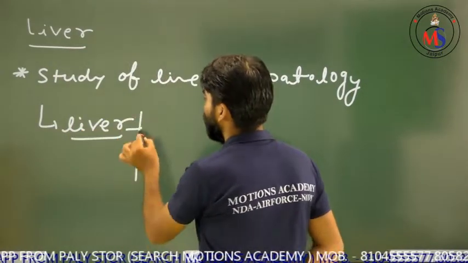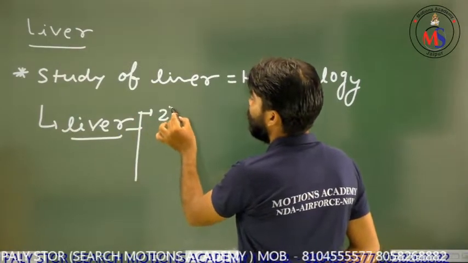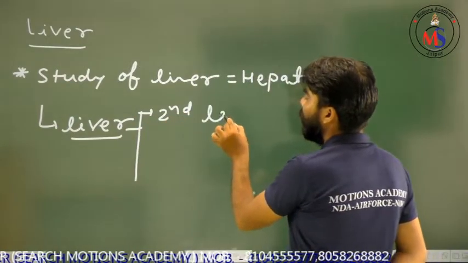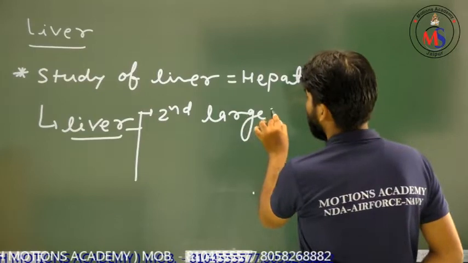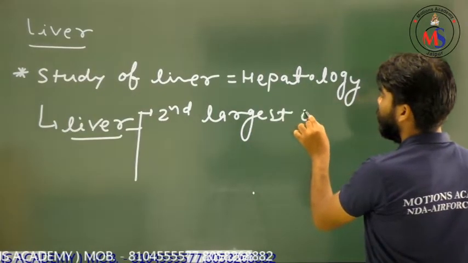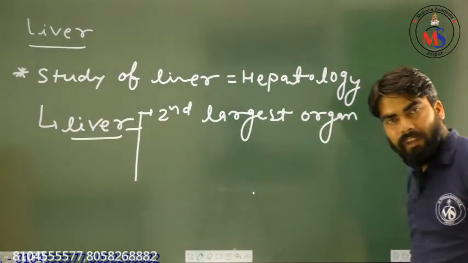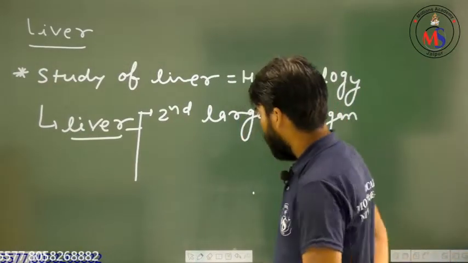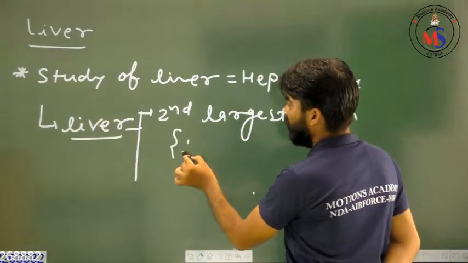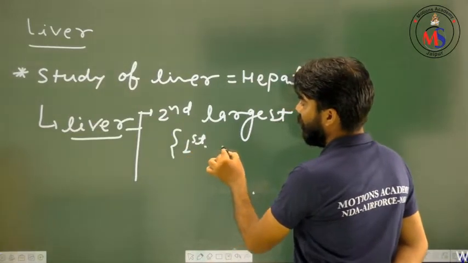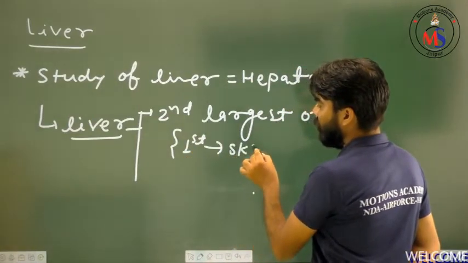First one is what? It's the second largest organ of the human body. First is what? First organ is what? That is skin.